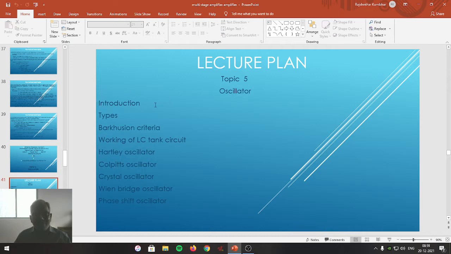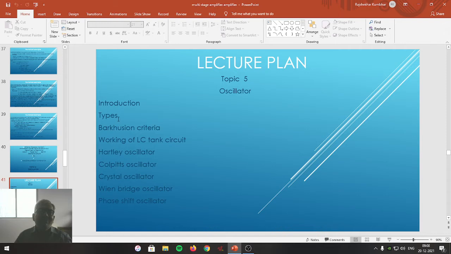Introduction of the topic, just now I did it: by employing positive feedback in an amplifier, we can convert a simple amplifier circuit into an oscillatory circuit. An amplifier with positive feedback, after satisfying a certain condition, can be used as an oscillator. We are going to study details of that further.